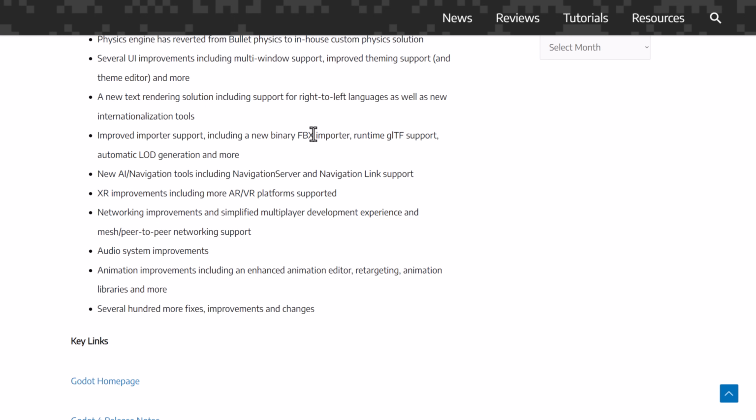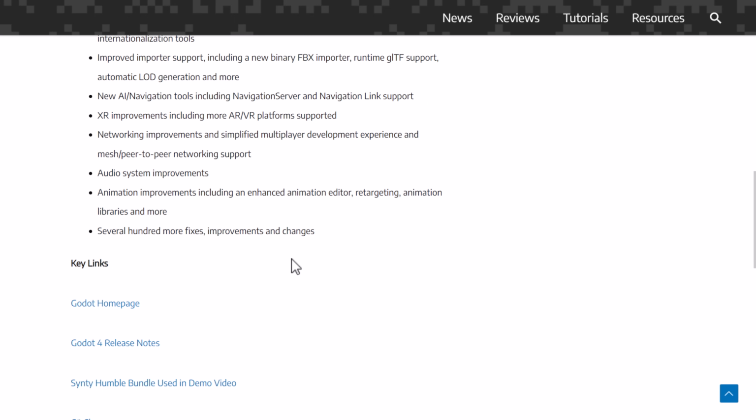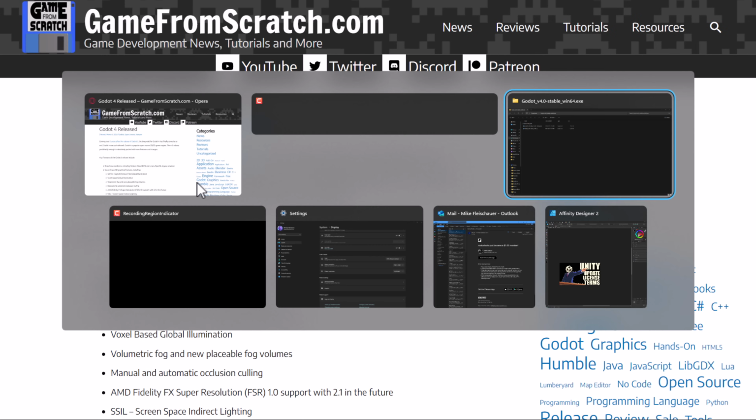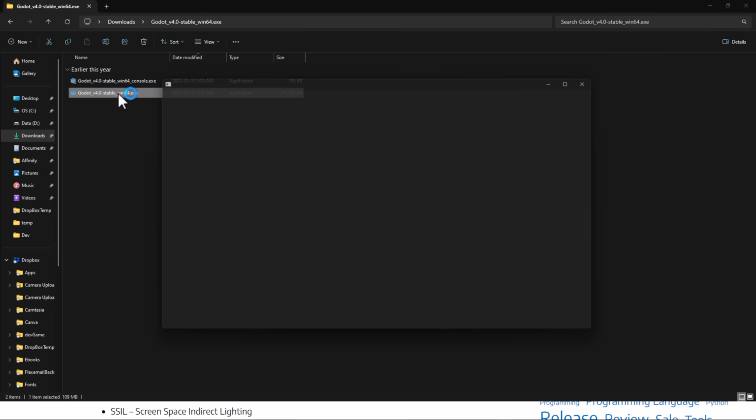Improvements, we got a brand new FBX importer, which worked a whole lot better than the old one. AI improvements, so on and so forth. So there was a ton of improvements in Godot 4, but the biggest one is definitely the new 3D renderer. Let's take a quick look at Godot 4.